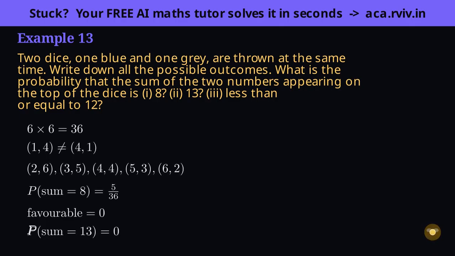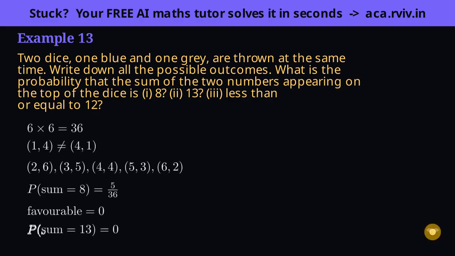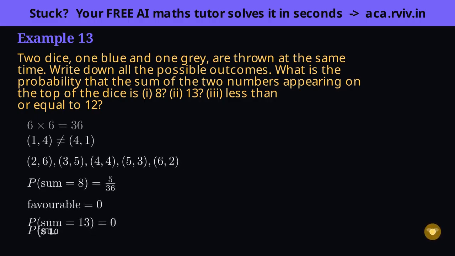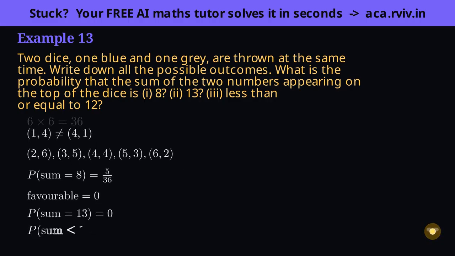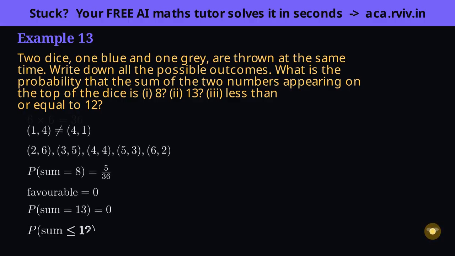Part 3 wants a sum of 12 or less. But we just saw 12 is the ceiling, so every single roll satisfies this. All 36 outcomes are favorable. A thing that's guaranteed is a sure event, and 36 over 36 is exactly 1, the highest a probability can ever be.